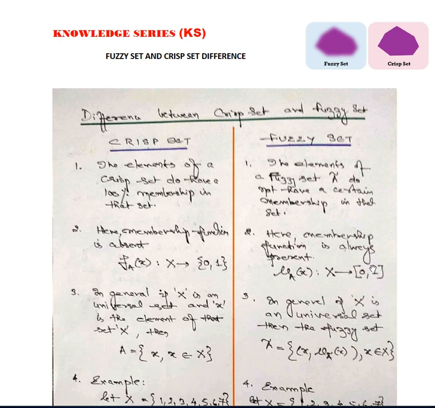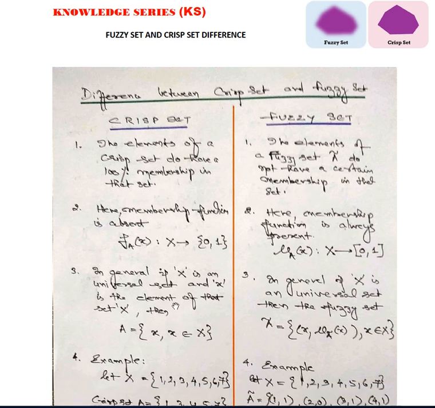That is represented in terms of square brackets. So when you say 0 to 1, there is no certainty about that particular membership, whereas here you have a certainty of either 0 or 1. That is what these two terms state in terms of concreteness.